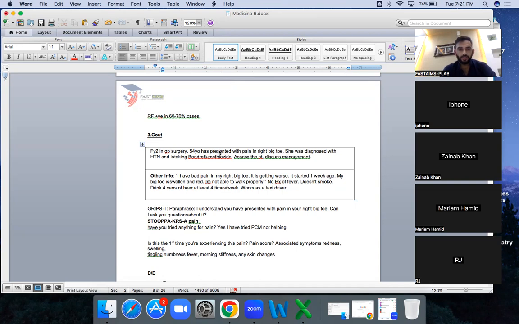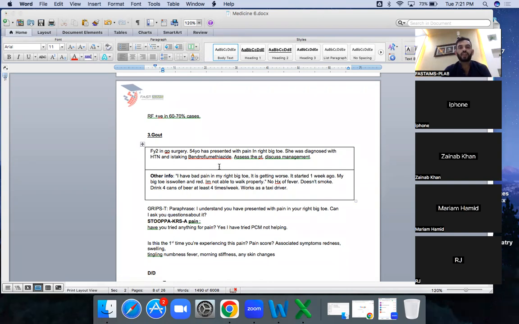No, it's not NSAID. Here, NSAID is not a risk factor for gout. I don't know about that, but yeah, high protein diet is. But here in this scenario, which are the two risk factors? The scenario is in front of you. I have put it in front of you. One is alcohol, and which one is the second one? Diuretic. Yeah, it is diuretics.